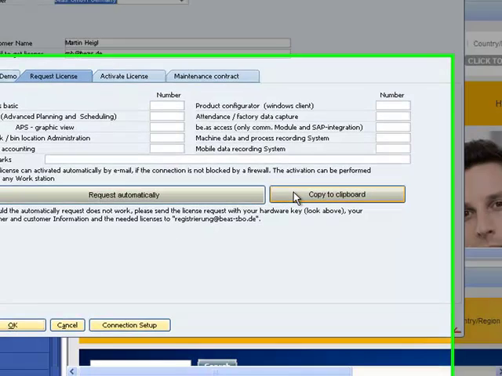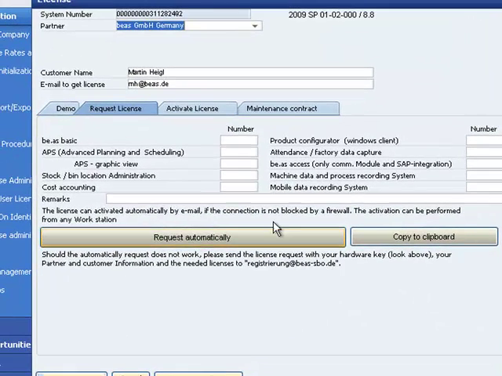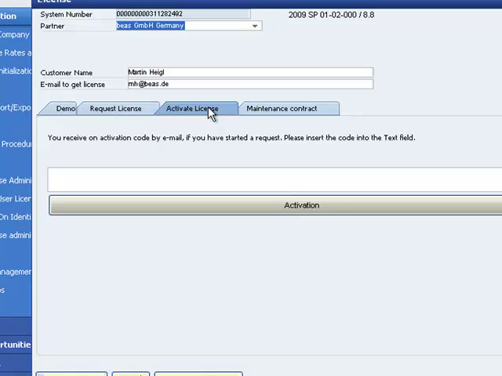you can copy it to the clipboard and send it via email to this address, registrierung@beas.sbo.de. Then you get an activation code, which you can enter in this field and click on the button to activate the license.